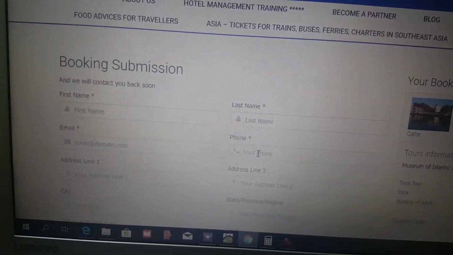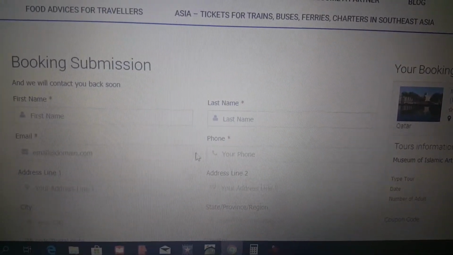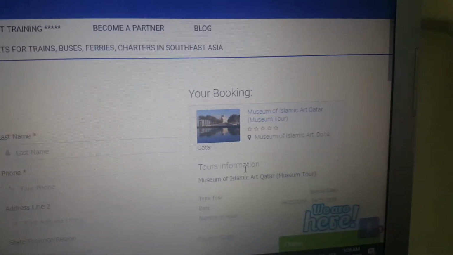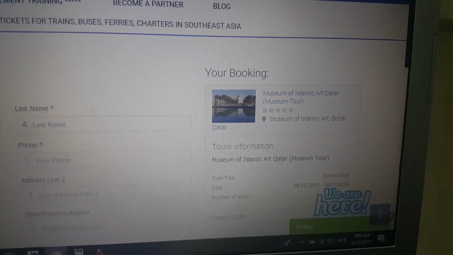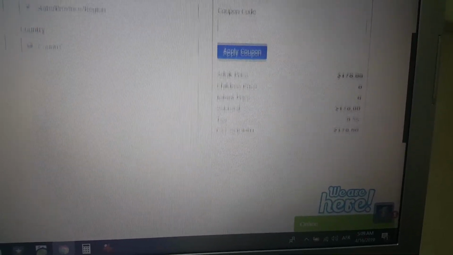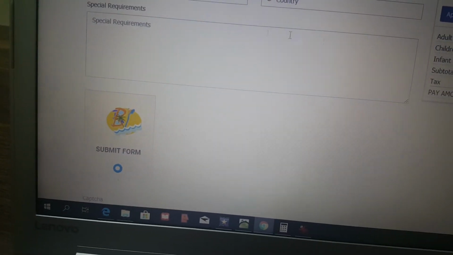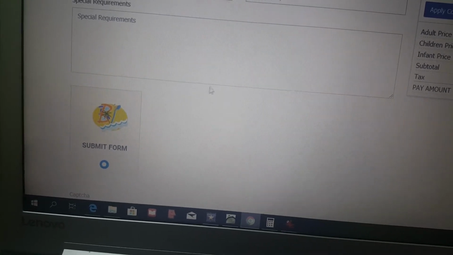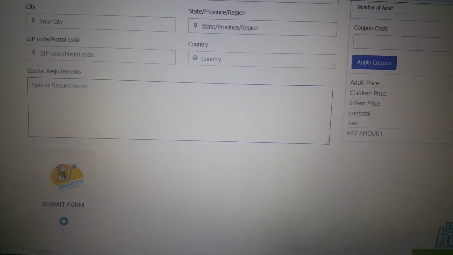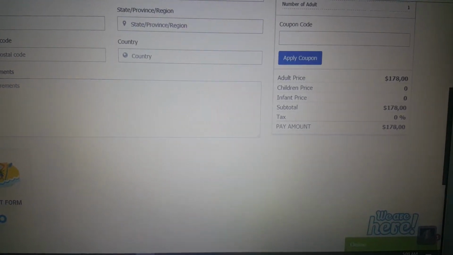So this is one of the important things: you need to be careful about the telephone number, as we will contact you as soon as possible. Here you will also find on the right side which tour you have chosen already and how much. All the details you will find here. You will complete your booking by submitting the form down here. If you would like to make any inquiry or request, you need to write it here also. So it is easy, it is not difficult, it is very easy actually.